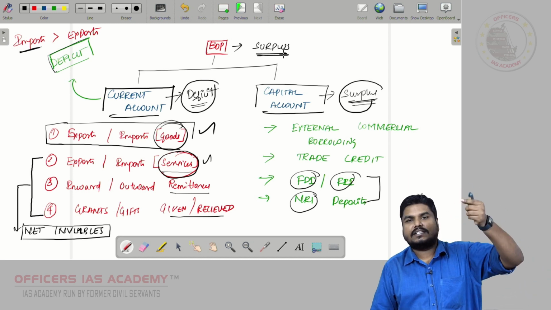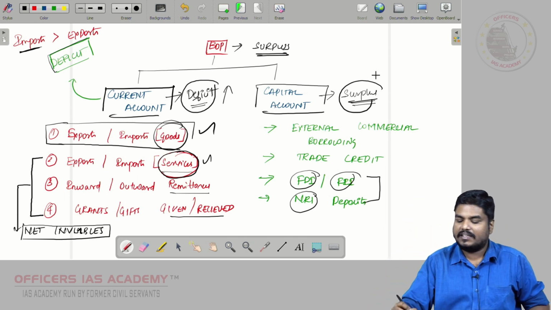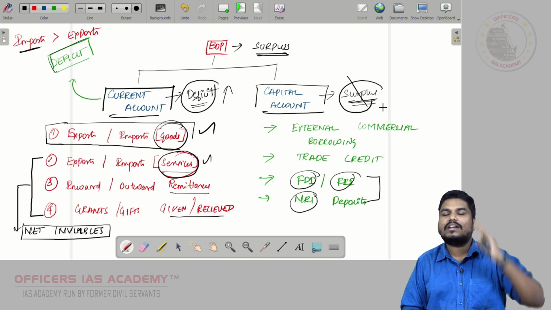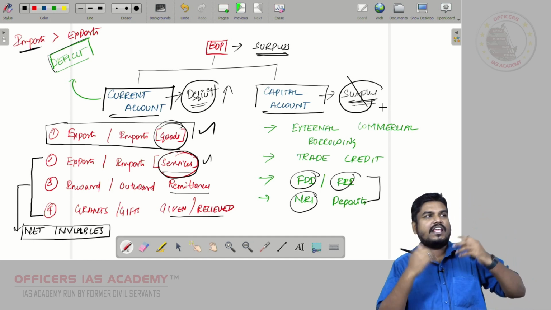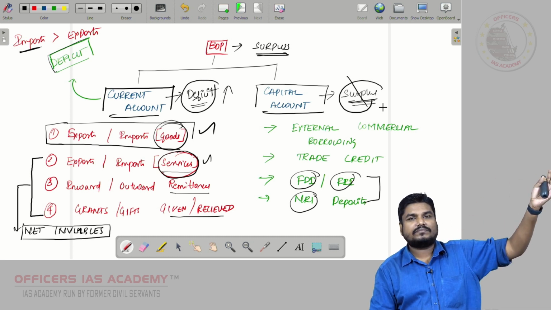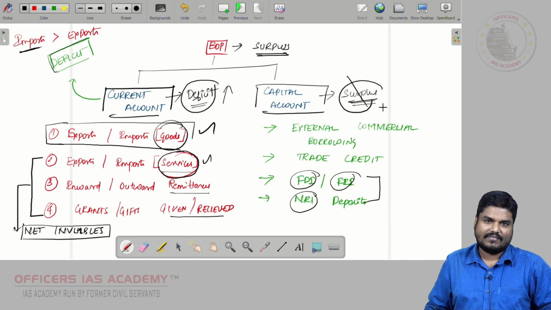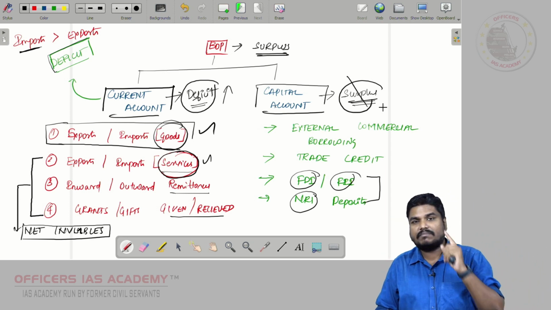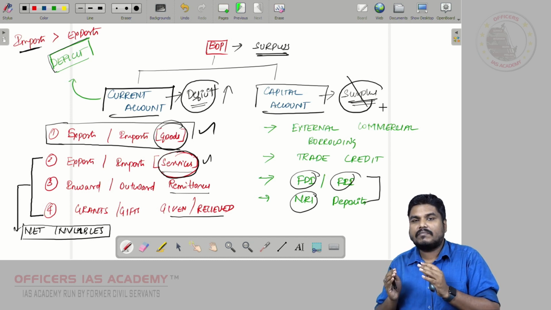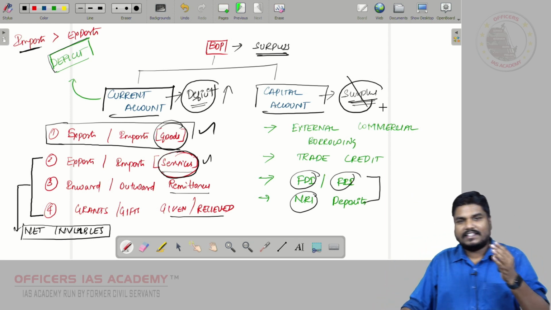In 1991 we were facing balance of payment crisis because deficit was very high. Both the sides it was deficit. Capital account deficit, current account deficit in 1991. That means we have to pay more, right? We have borrowed, we have to pay more. We have imported, we have to pay more, but we don't have sufficient forex. Current account deficit, capital account deficit. So we were facing balance of payment crisis. We were having foreign currency to pay only for 3 weeks.